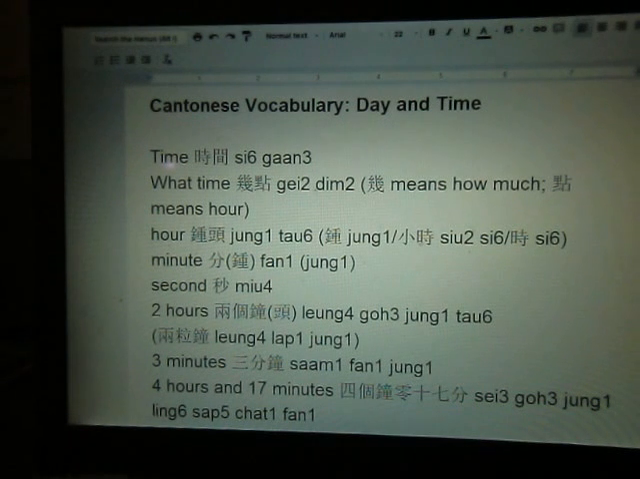Right, so in Cantonese, you have hours, you have seconds, you have minutes, and you also have quarters. You also have 5 seconds. Alright, so let me talk about each one at a time.